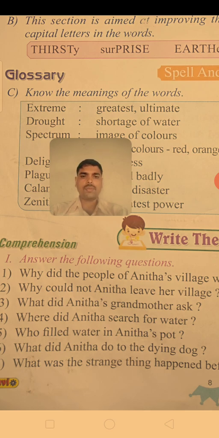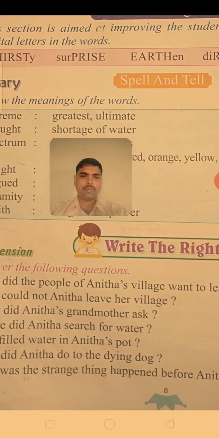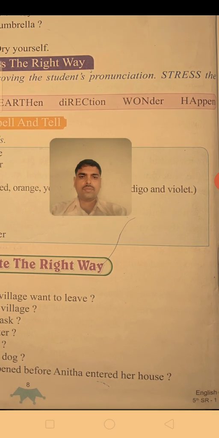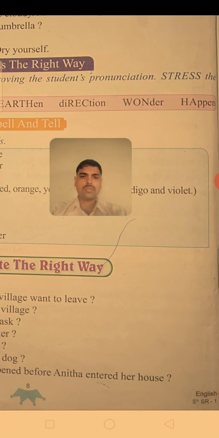She poured a few drops of water in the mouth of the dying dog. What strange thing happened before Anita entered her house? Before entering her house, Anita saw that the golden pot flew into the sky and turned into a spectrum.